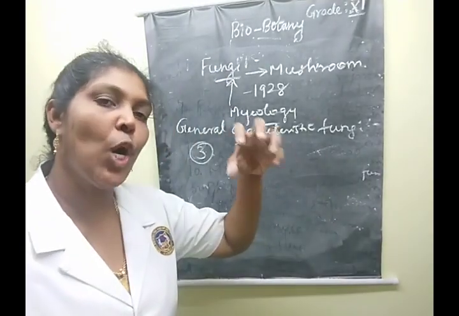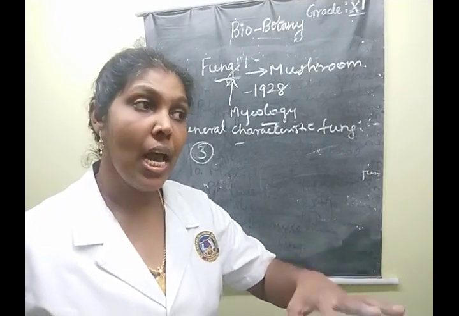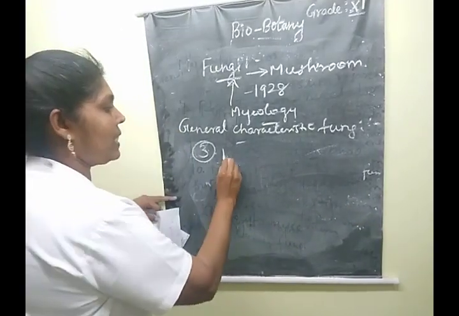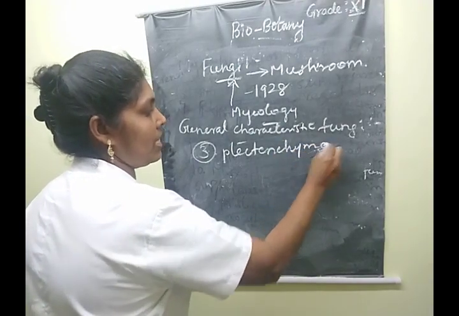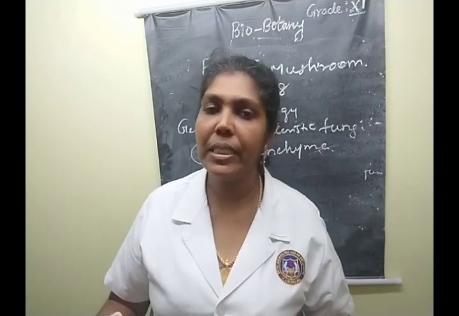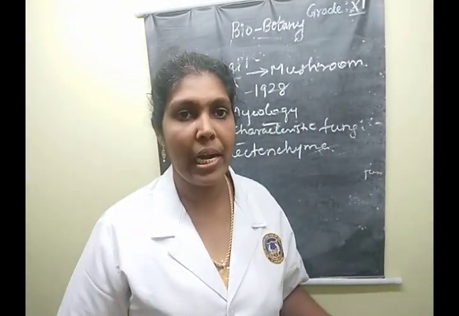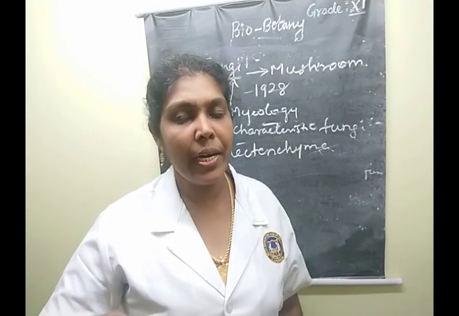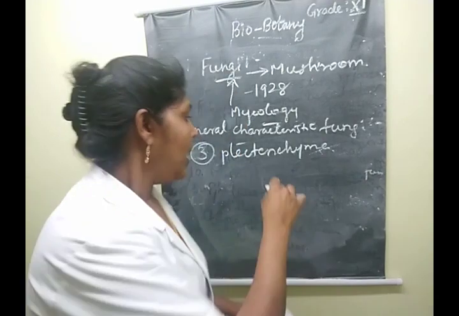Based on the organization, it is divided into two types. What is plectenchyma? It is a fungal mycelium organized into a loosely or compactly integrated, interwoven fungal tissue.